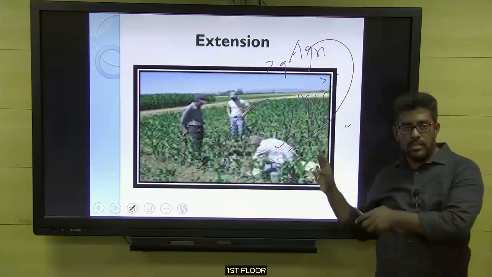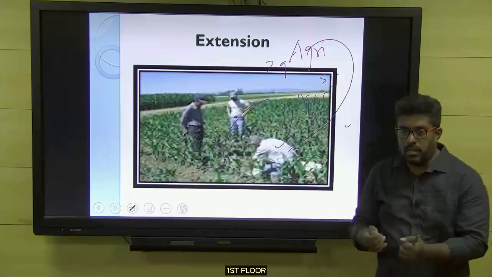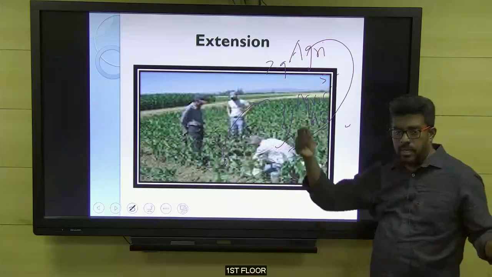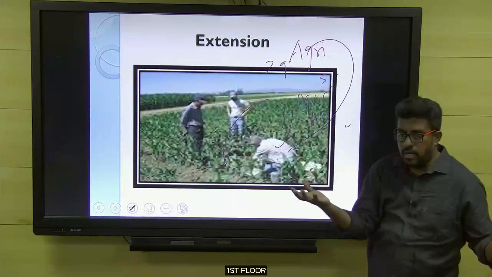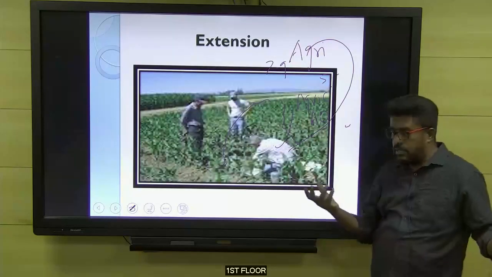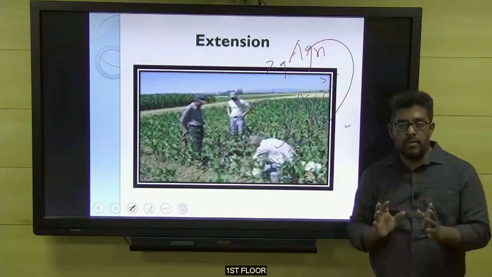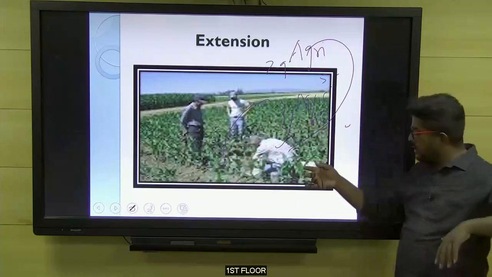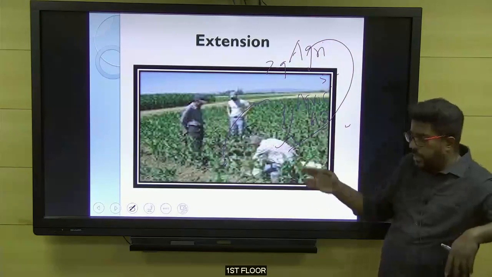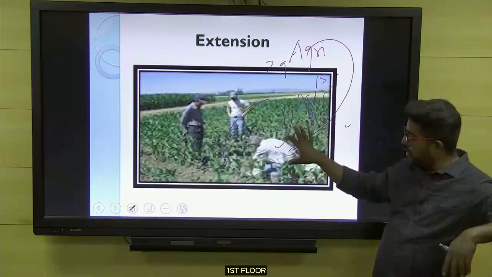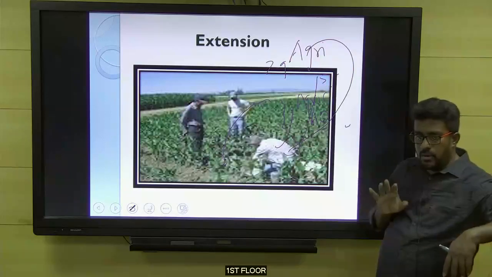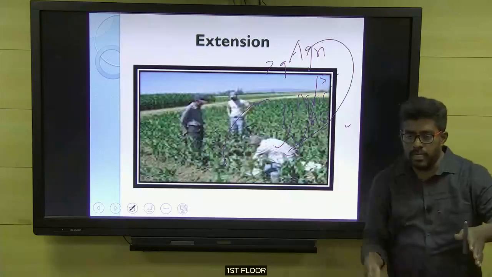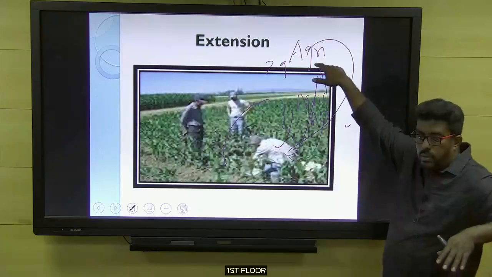Okay, now not only this, not only curing the disease of the crop, apart from this, imagine what the farmer can do. He can take the soil sample, go to the soil testing laboratory, and test the soil pH, salinity, everything. Just as we go for a master checkup and then have different consultations, in the same way check the health of the soil, take the report, and go to the plant doctor. I have been growing this crop in my land for the last 10 years, but I am getting only this much yield. Can you please suggest any other crop that is very conducive to my farmland? Which means I can do other consultations also with these people.